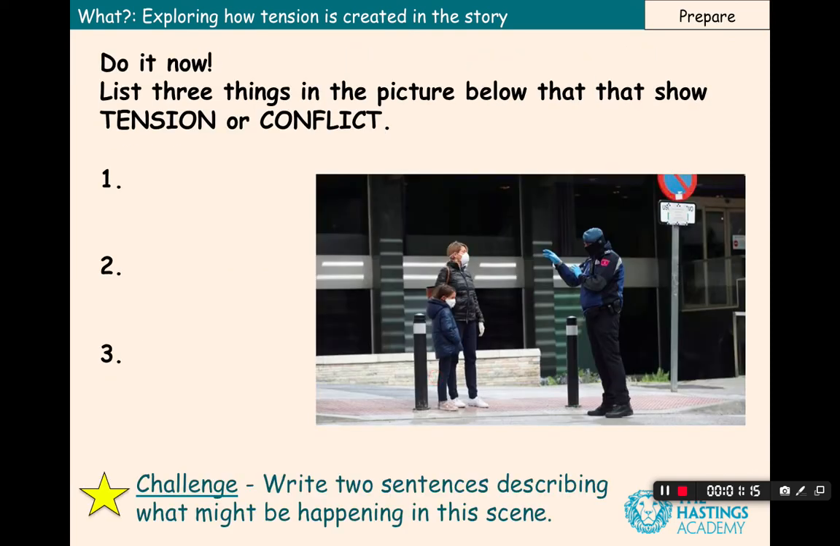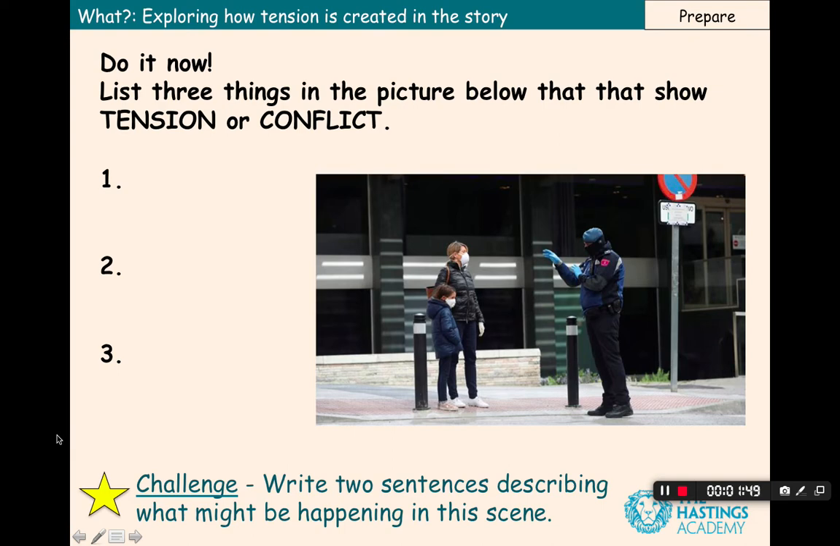So, to begin with, our do it now is to look at this picture here, which is linked to the coronavirus situation that's been going on across the world. Just look at it carefully and try to pick out three details that you see that might suggest or create tension or show that there's some conflict here. It could be something that the people in the picture are wearing, or what seems to be going on. You can make any guesses. There's no wrong answers. Just use your own ideas.